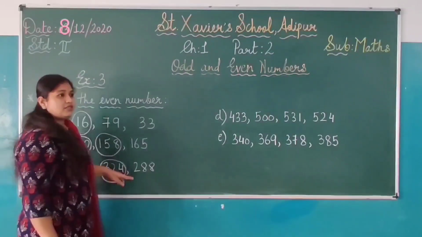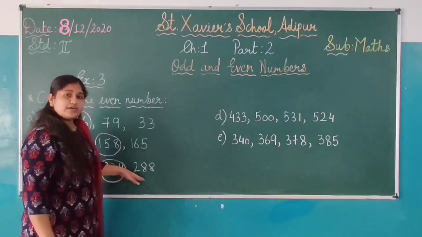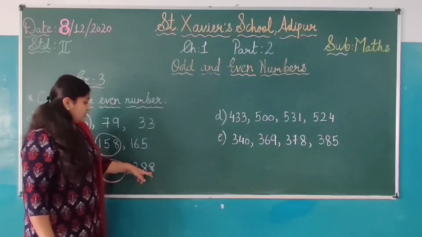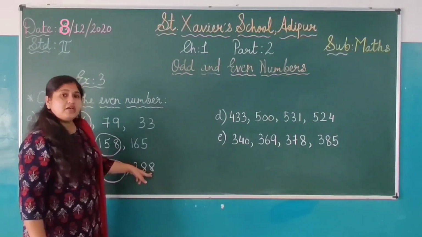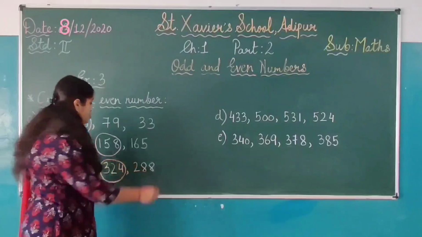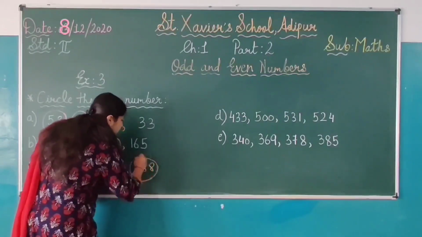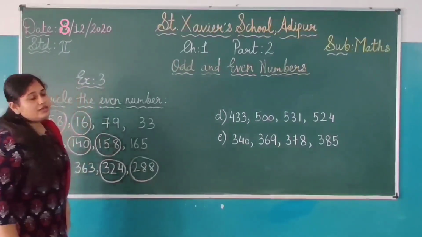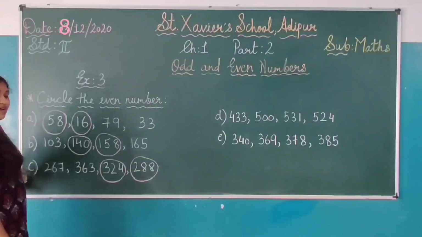Now the last number is 288, right? The last number is 288. So your 8 is on the ones place. 8 कौन सी place पे? Ones place पे. So 8 will be the even number here, right? So the whole number will be even number here. That is 288. क्या हो जाएगा हमारे यहाँ पे? Even number, right? So here till A, B, C we have completed.